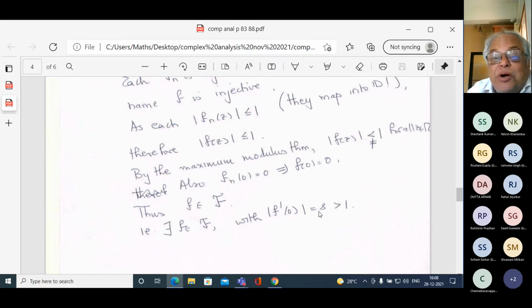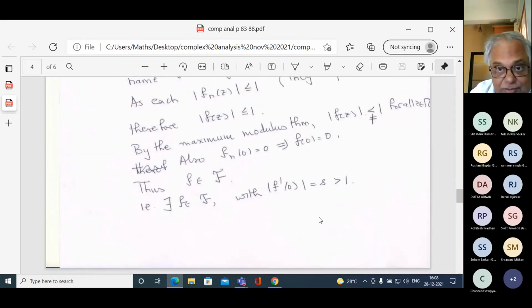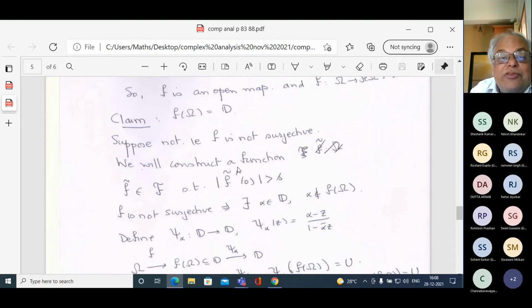S was the maximum of all possible f prime of 0 as you vary over functions in script F. So the contradiction I'm going to get here is that I'm going to construct a function which I call f tilde, which is in script F whose derivative at 0 is strictly greater than S. This will be a contradiction to f prime of 0 being S, and S being the maximum such. It's a finite number, it's a maximum.